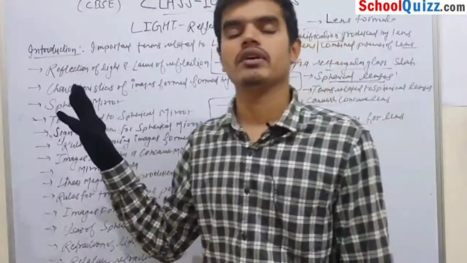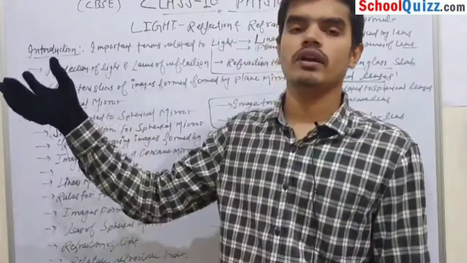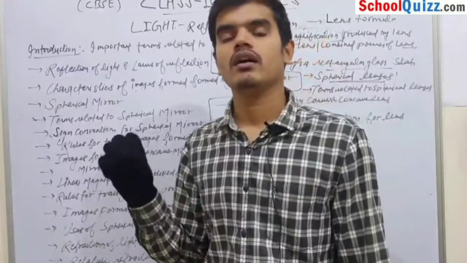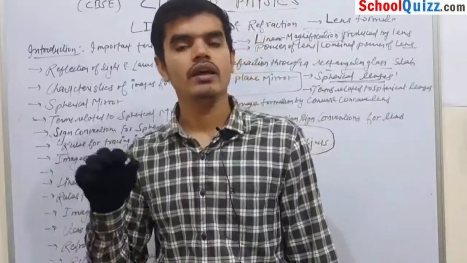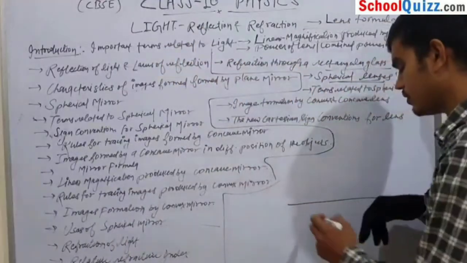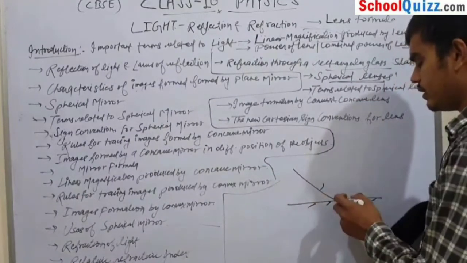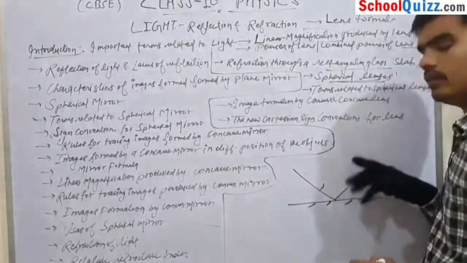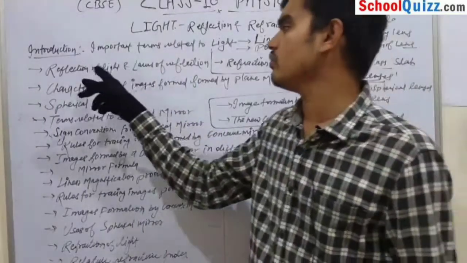We understand with an example. If we throw a ball at the wall, then the ball will come back to me. Similarly, light also follows the same process or phenomenon. That is, if light strikes a metal surface, or any surface, then it rebounds back from this surface. Okay, this is all about reflection of light.